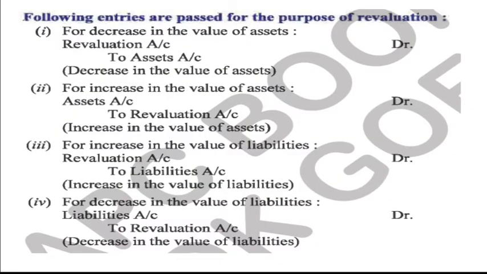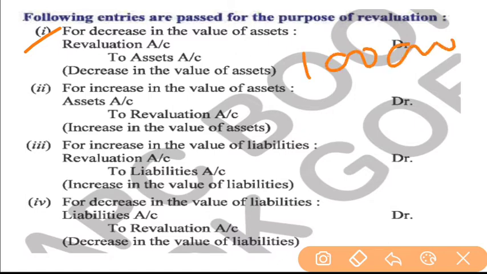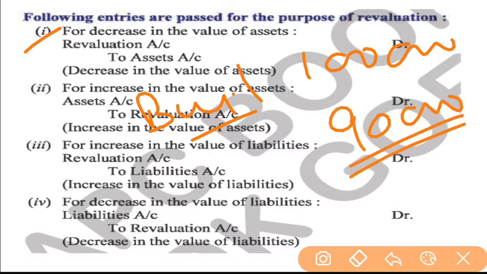Let us see some journal entries which we can pass in revaluation account. First, for decrease in the value of asset. For example, in your balance sheet, your building is showing 1 lakh rupees. But at the time of revaluation, now it is showing 90,000 rupees. It means it is decreased by 10,000 rupees. So what will be the journal entry?